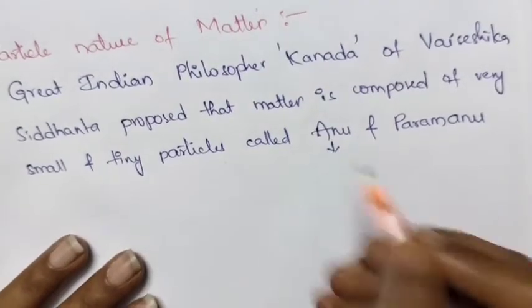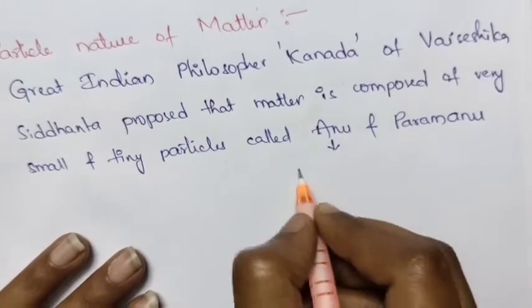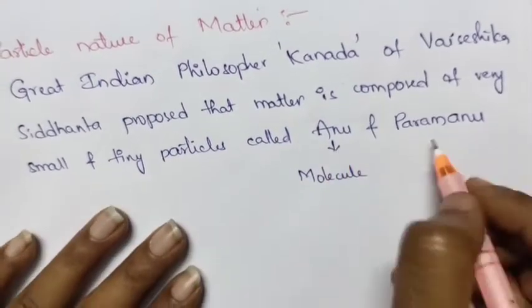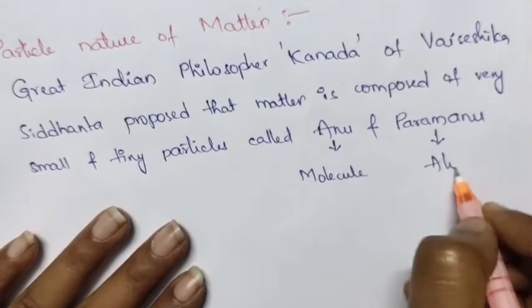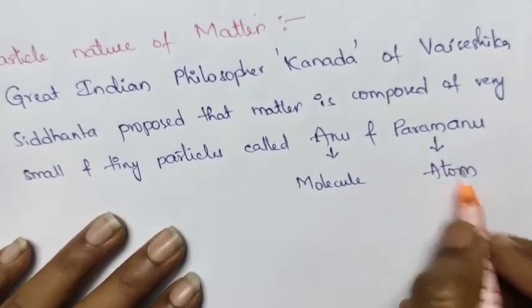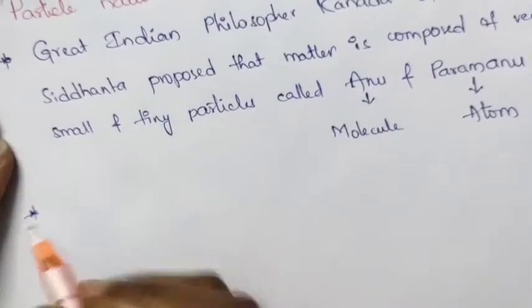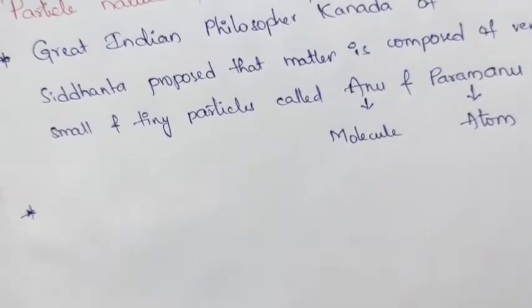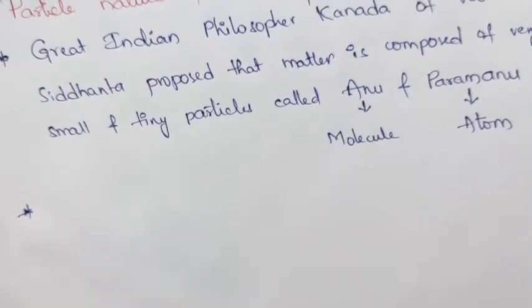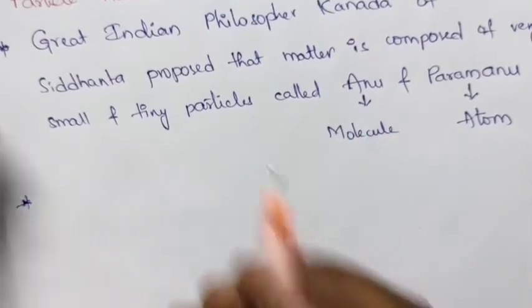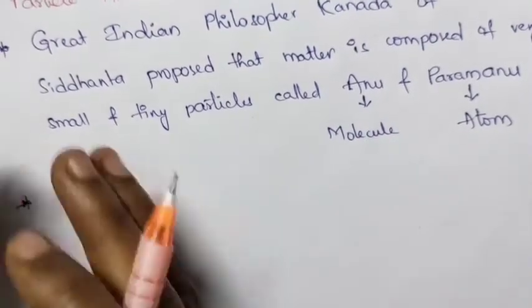We can call Anu a molecule. Molecule is nothing but Anu, and Paramanu is nothing but atom, which is much smaller than the molecule. Next philosopher, Leucippus, also proposed an early atomic theory.